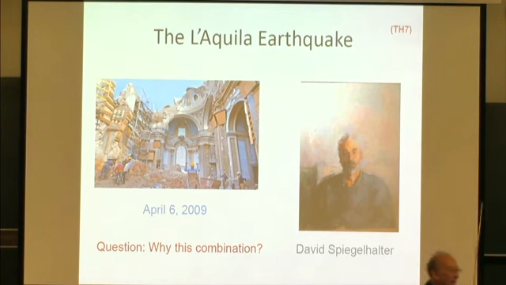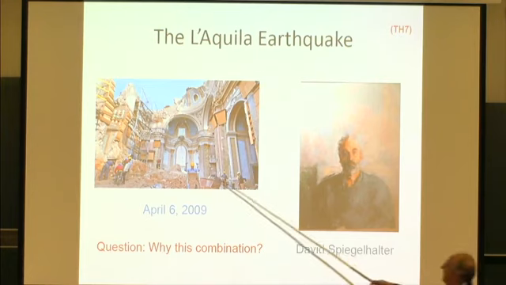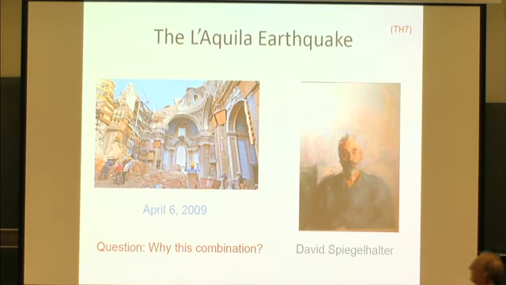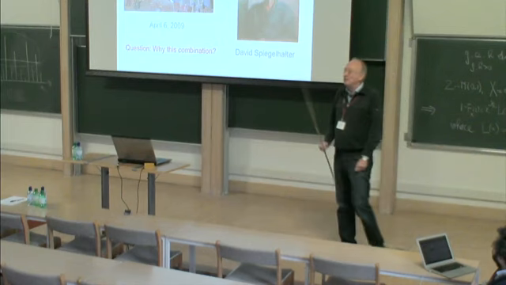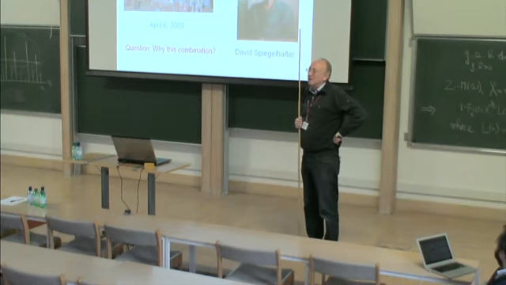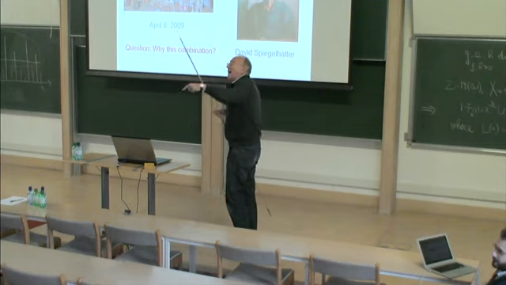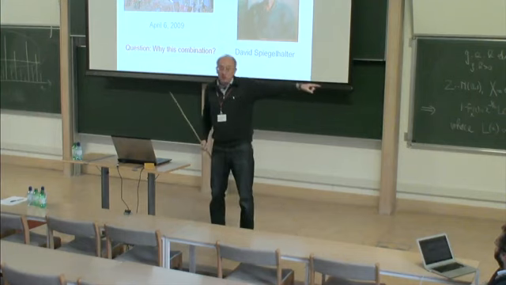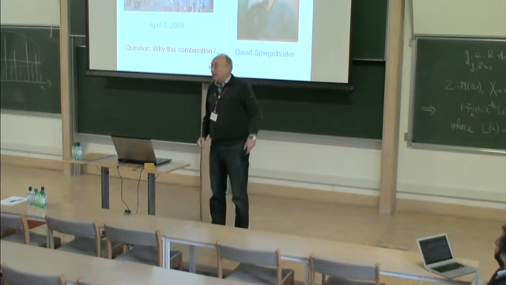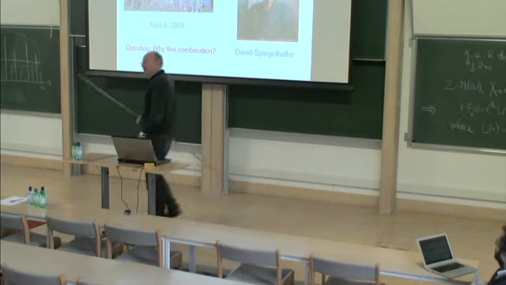Let me end with a warning. You all know the situation of L'Aquila. Now, why do you think I mentioned this here in Cambridge? You see, there's the L'Aquila earthquake on April 6, 2009, and this is David Spiegelhalter. Why do you think I have this combination here? Yep. Because he's very interested in public communication of risk. Absolutely. Well, here's the Winton chair just down the hall here. He's in Cambridge. Here's the Winton chair for public communication of risk.